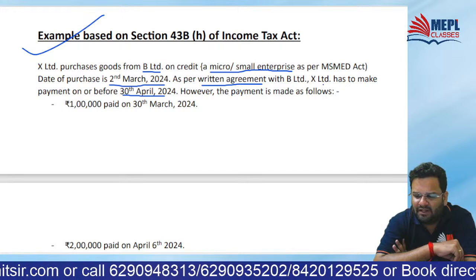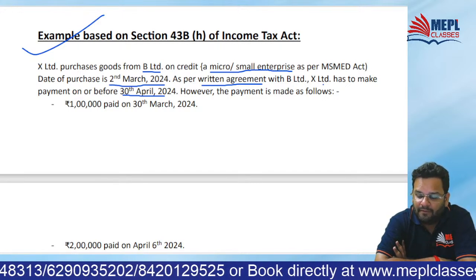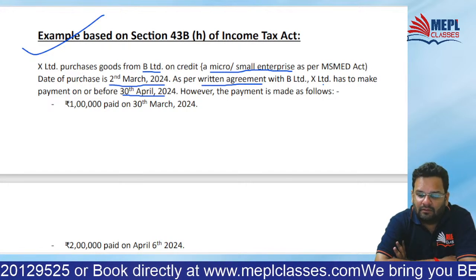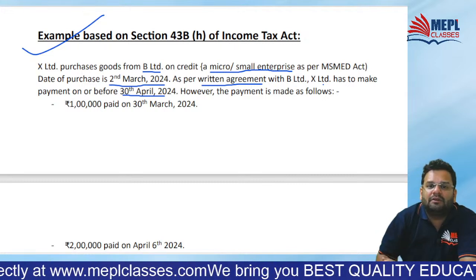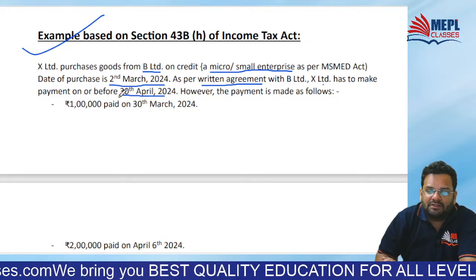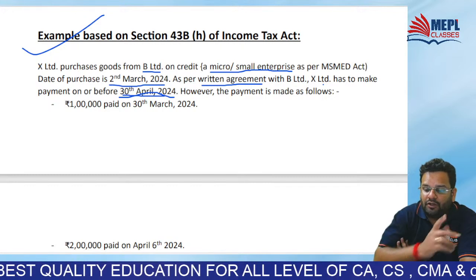Time as per written agreement is there now. I did not get you, Komlaji. No, the date of written agreement is 30 April. So I don't know from where you got 14 June.